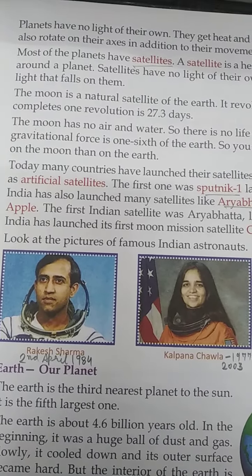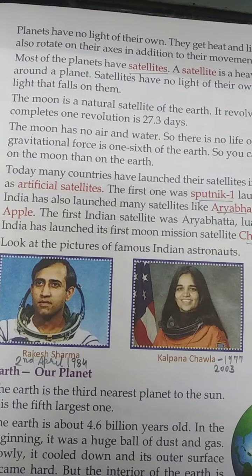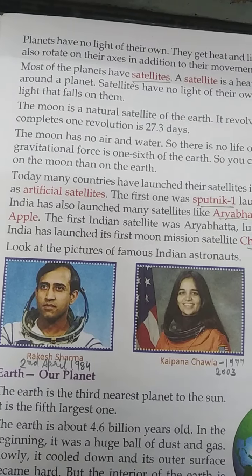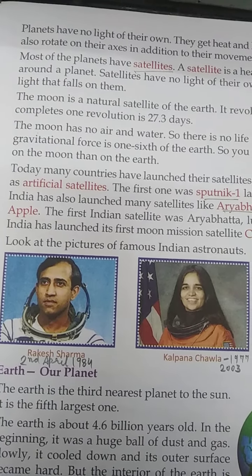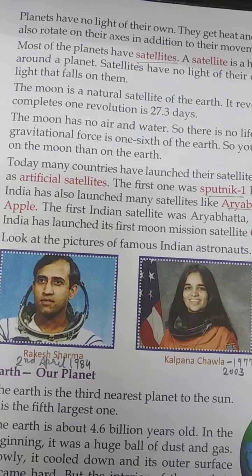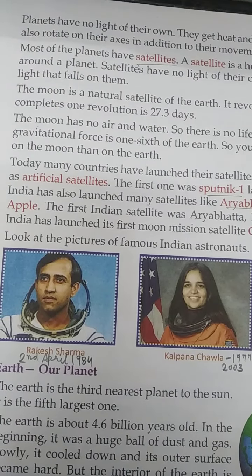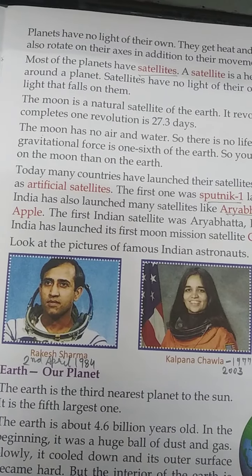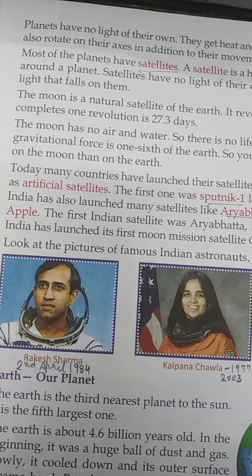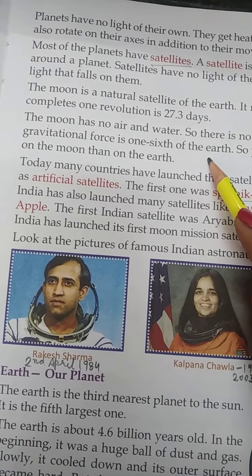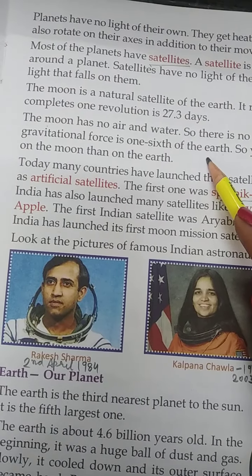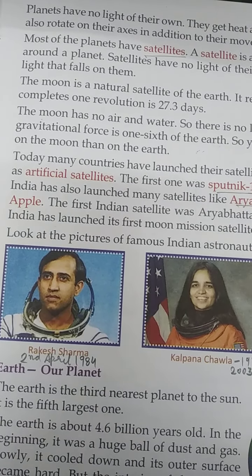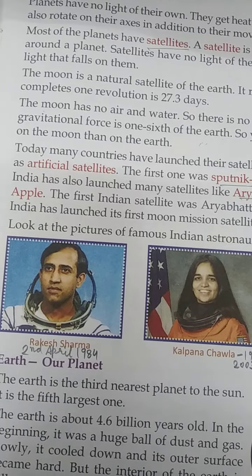Moon जो है वो अर्थ का नेचुरल सैटेलाइट है, and it revolves around the earth and it completes one revolution approximately in 27.3 days. And moon also has no air and water. मून पे भी वाटर और एयर नहीं है, दैट्स वाई वहाँ पे भी लाइफ जो है वो पॉसिबल नहीं है. And the moon's gravitational force is 1/6 of the earth. अर्थ की 1/6 जो फोर्स है, ग्रेविटेशन फोर्स, that is found on the earth. So you can jump 6 times higher on the moon than on the earth.